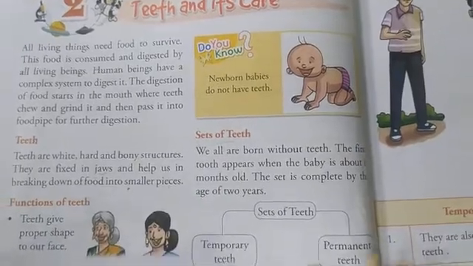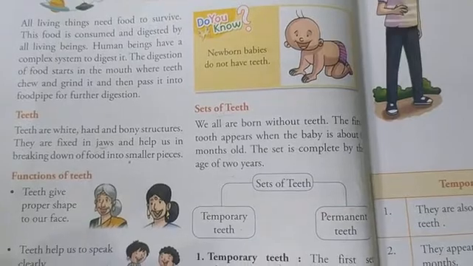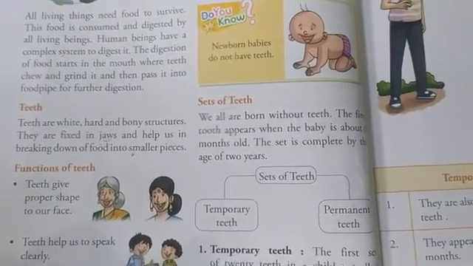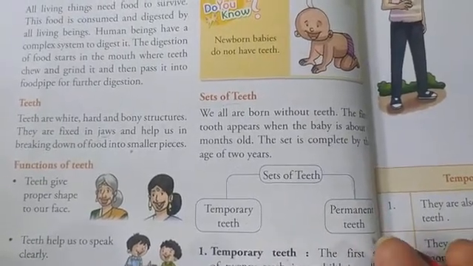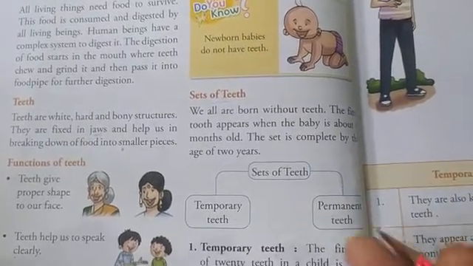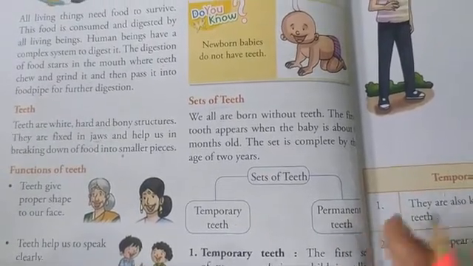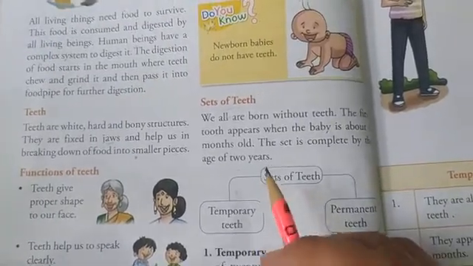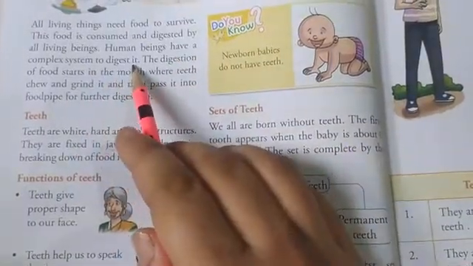Now we all know that we need food to survive. All the living beings need food to survive, for example plants, animals and human beings. And then this food is consumed and digested by all the living beings. Means all living beings eat food and then they digest this food. But human beings have a complex system to digest it. Complex means not simple.